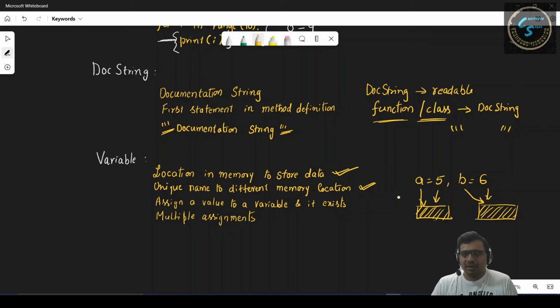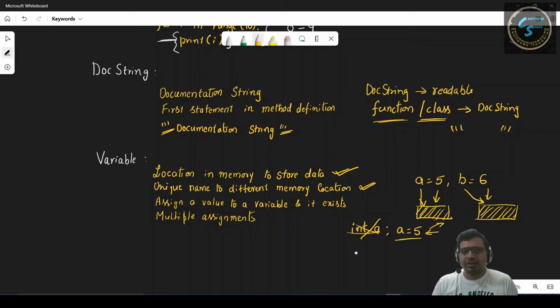And in Python, we don't need to define a variable before assigning a value. Suppose in programming languages like C, C++, we can define a variable int a, then give a is equal to 5. But in Python, we don't need to declare or define a variable. We just need to assign a variable, and that will allocate a memory location.